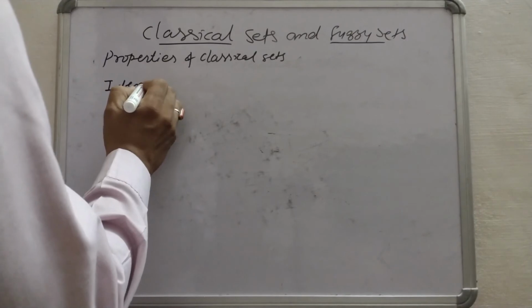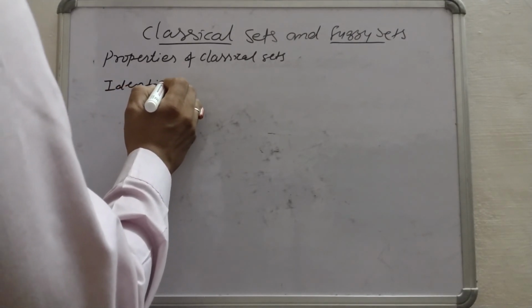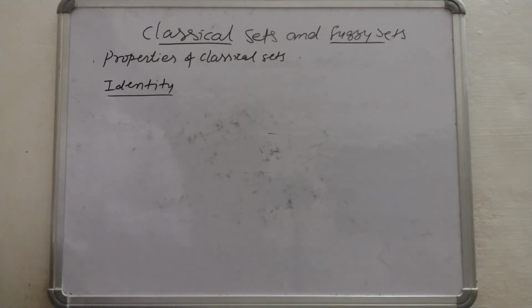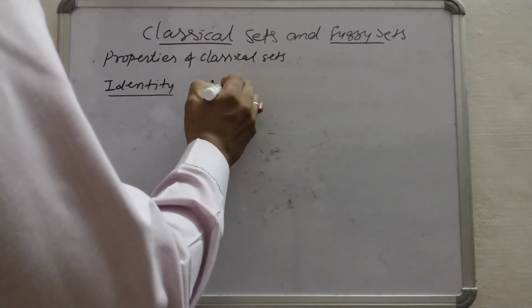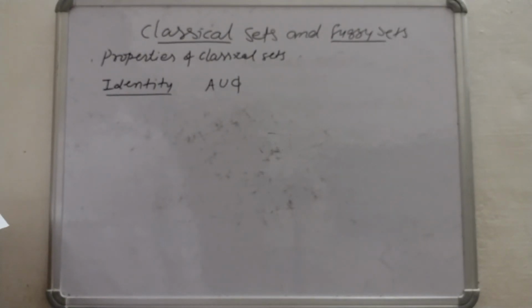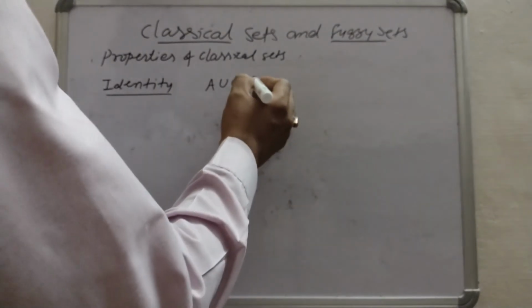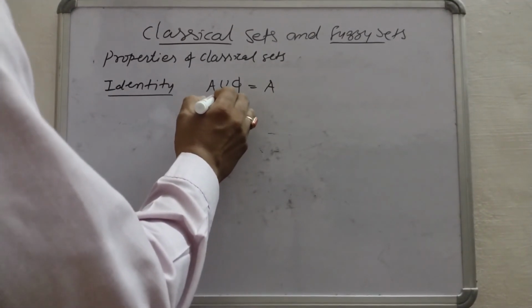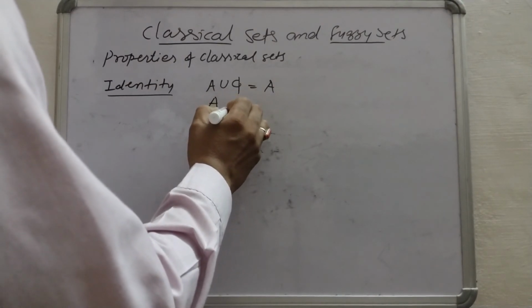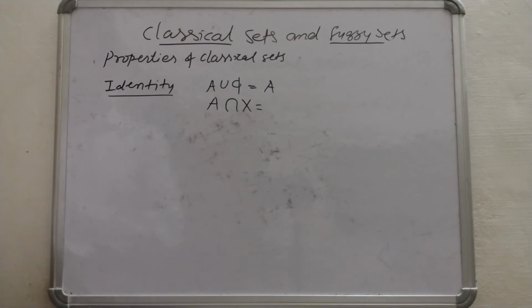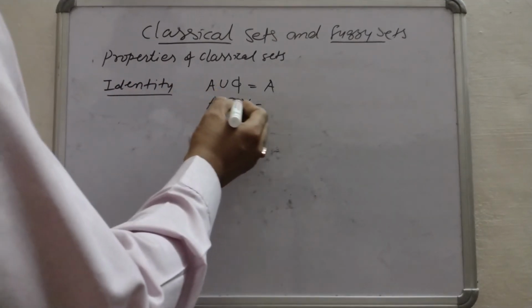Identity. If we calculate A union phi, because phi is a null set, no elements are there, so we will get only A. If we calculate A intersection X, X is the universe, so what is the common?